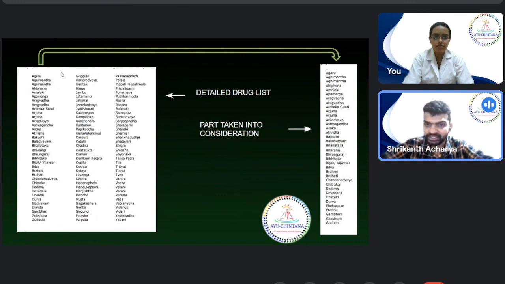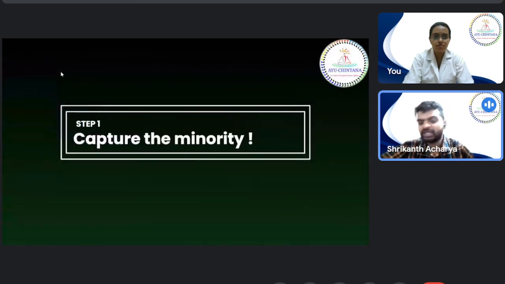So what you will be doing is taking 3 copies of the detailed list and 3 copies of the non-detailed list, and you will be going through this step, which is named capture the minority. Read the minority, and the rest you know what to mark. Is that fine? We will stop here. The assignment that you will have to complete is, as I explained, take 3 and 3 copies of the syllabus, detailed and non-detailed draft, and then mark them with Rasa, Virya and Vipaka. That fine? Okay, we'll be wrapping up. Thank you very much.